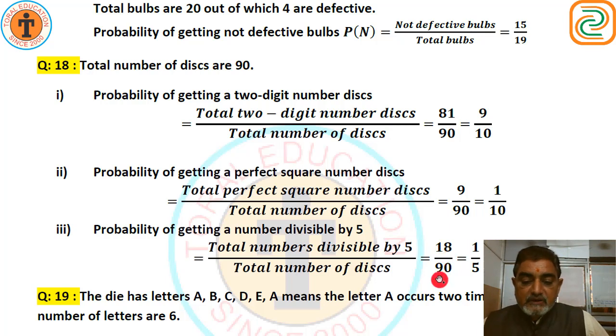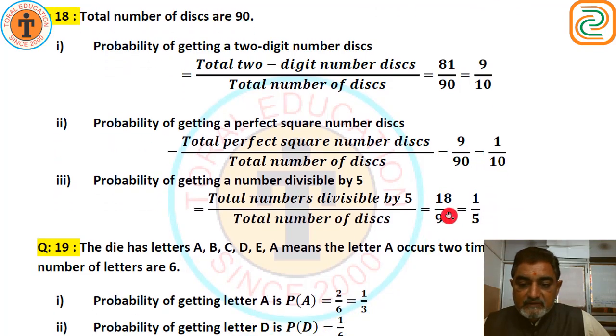So 18 upon 90, 18 5s are 90, that is 1 upon 5. These are the numbers divisible by 5, 18 numbers. So we get the answer 1 upon 5.